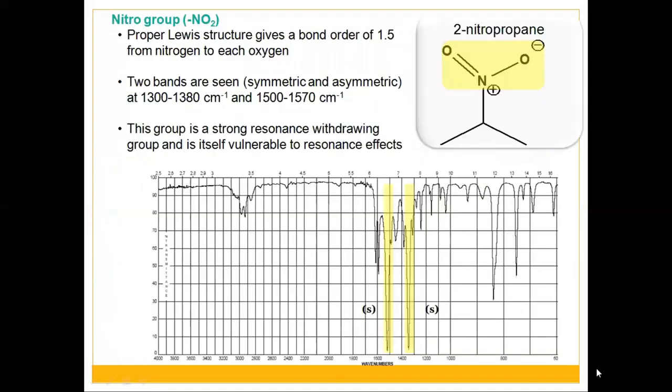In the case of the nitro group, the proper Lewis structure gives a bond order of 1.5 from nitrogen to each oxygen. So two bands are seen, symmetric and asymmetric, at 1300 to 1380 per centimeter and at 1500 to 1570 per centimeter. This group is a strong resonance withdrawing group and is itself vulnerable to resonance effects. So these two strong bands between the 1300 to 1600 region will confirm the presence of the nitro group in the compound.